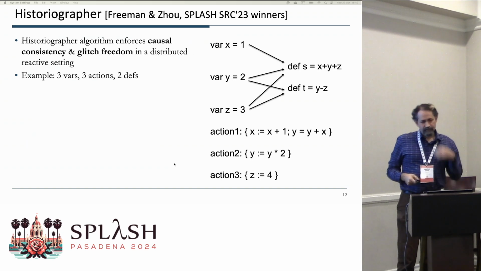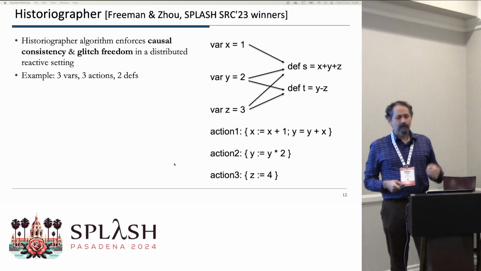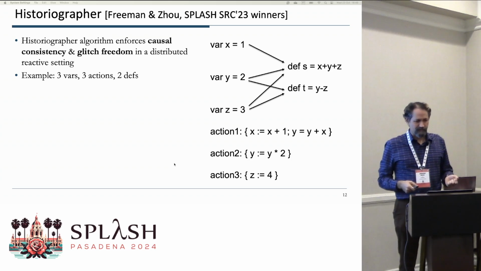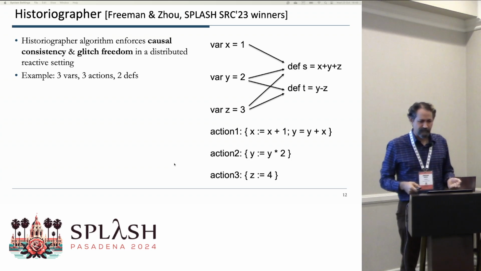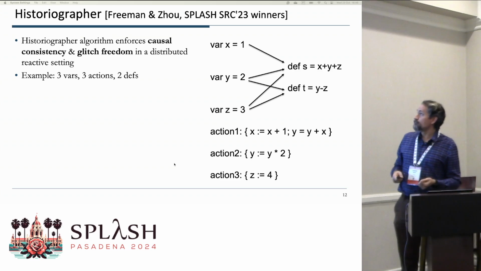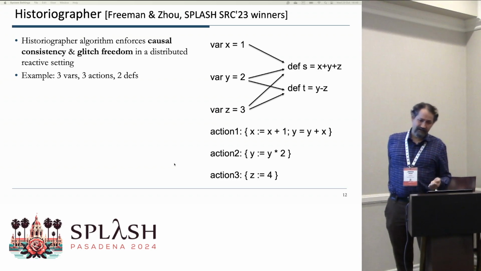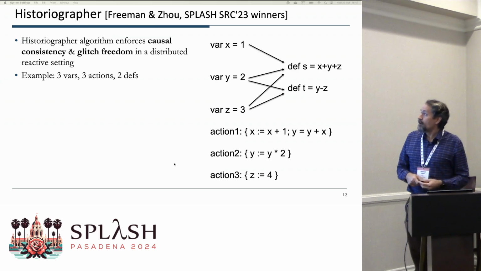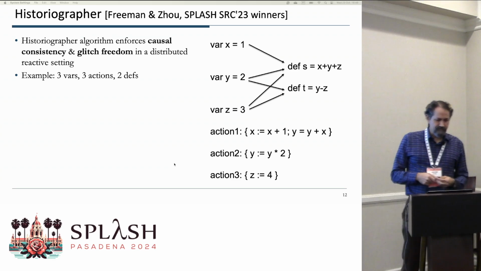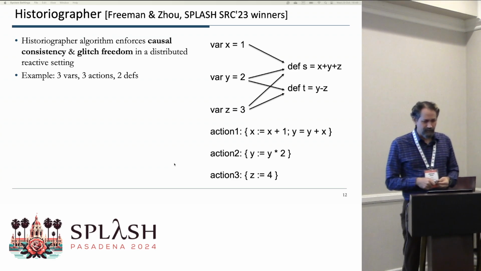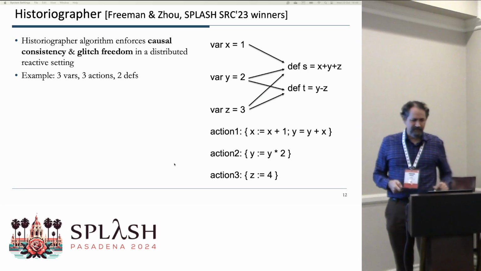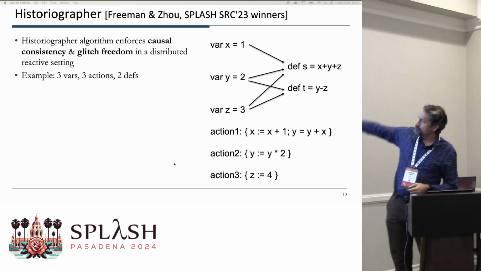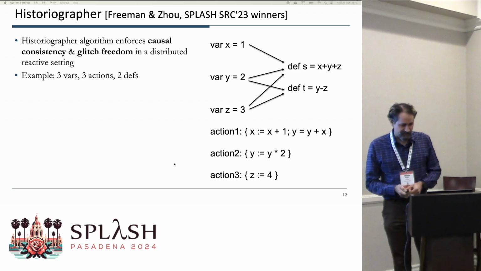Just to give you a little bit of technical material on how we're thinking about some of these issues, I wanted to give a little advertisement for Historiographer. This is by Julia Freeman and Timothy João, who actually presented a poster in the student research competition last year and won. So Historiographer gives you causal consistency and glitch freedom. To give you a little bit of an idea of what this is, consider this example. We've got 3 variables, 2 definitions that depend on them, and 3 different actions.